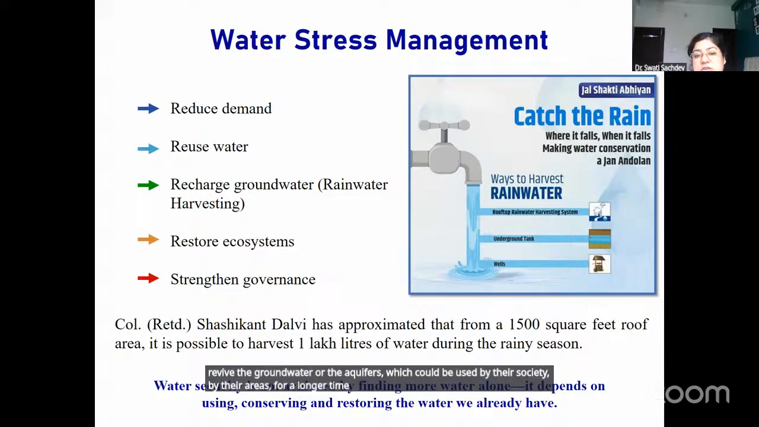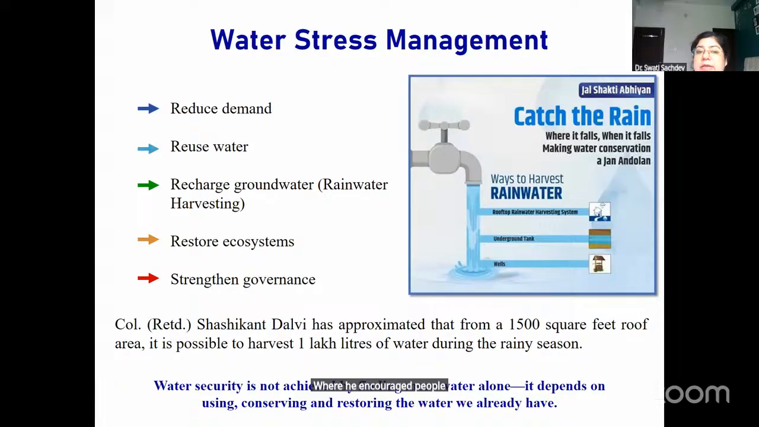After doing this, Shashikant Dalvi also made other people aware of the rainwater harvesting system, and he participated in various activities where he encouraged people to adopt the rainwater harvesting system in their areas, in their buildings.